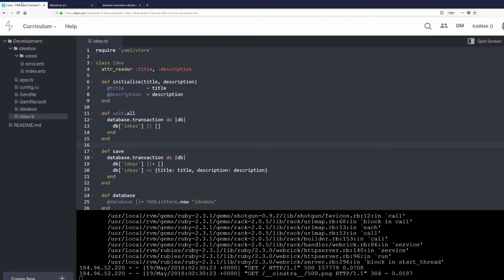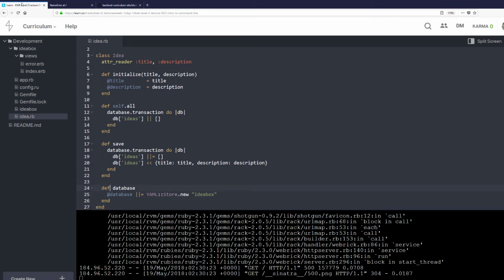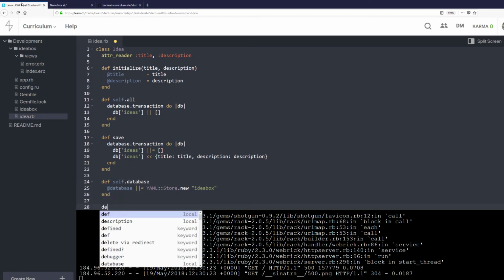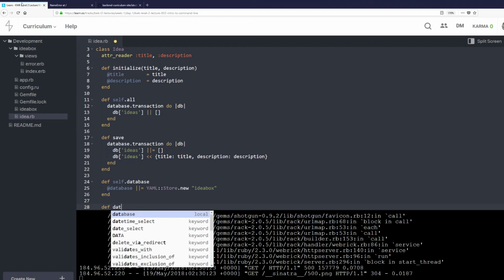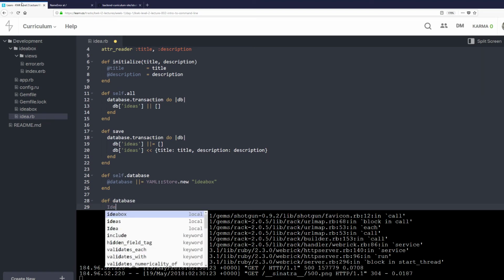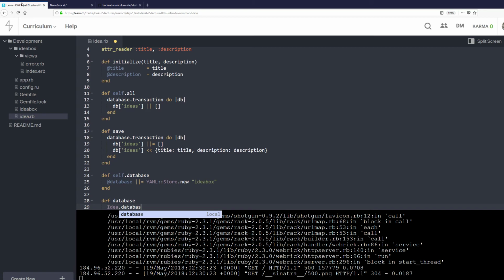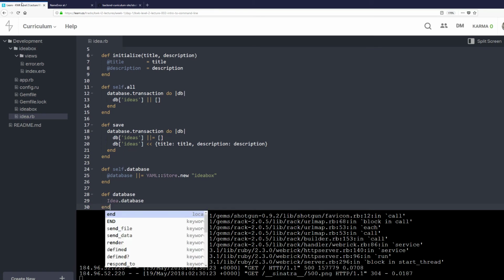And so we need to change the database method to be defined on the class. Right now, our database method is only available to instances of Idea, but not the Idea class itself. So what we're going to do is make a database method called self. I'm going to change this to a class method with self.database. And when we do def self.database, we're just going to call Idea.database. Cool.